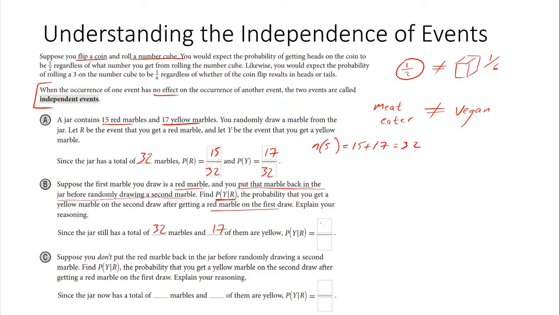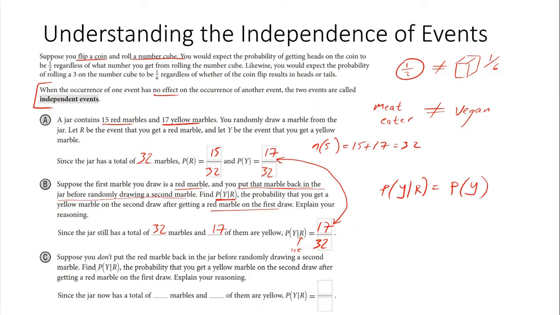If you get a red marble first and put it back in the bag, it doesn't change anything. You're still going to have 32 marbles total. It doesn't change your sample set, and the probability is going to be the same as it was earlier. This is what it means to be independent.